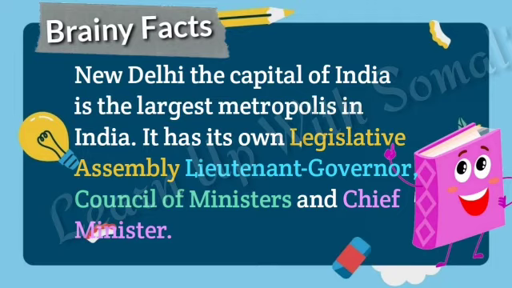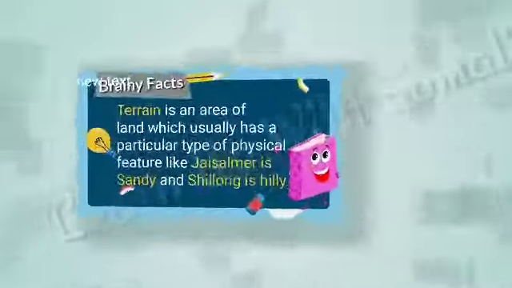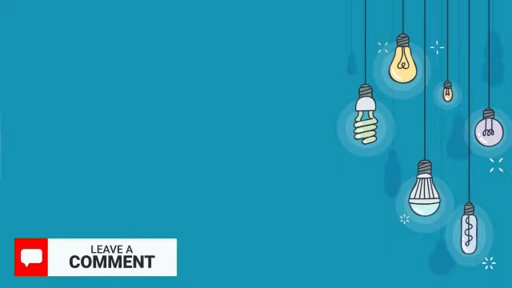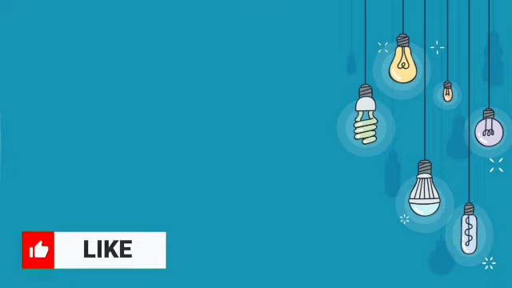It has its own legislative assembly, lieutenant governor, council of ministers, and chief minister. Terrain is an area of land which usually has a particular type of physical feature, like Jaisalmer is sandy and Shillong is hilly.